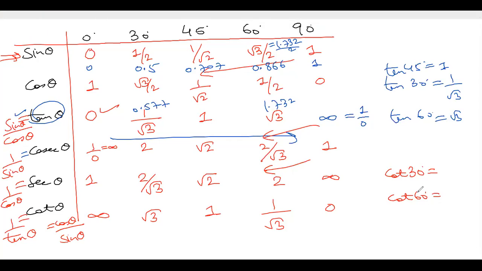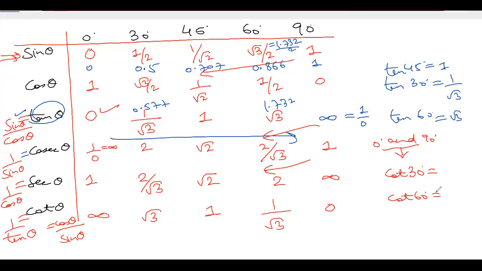After the examination, if somebody wants, they can solve optional and remaining questions also. But before exams, till boards, only the portion which is coming. They have not mentioned 0 degree and 90 degree, so basically they will ask the values between 0 and 90, that is 30, 45 and 60. So cot 30, cot 60, how can we remember?